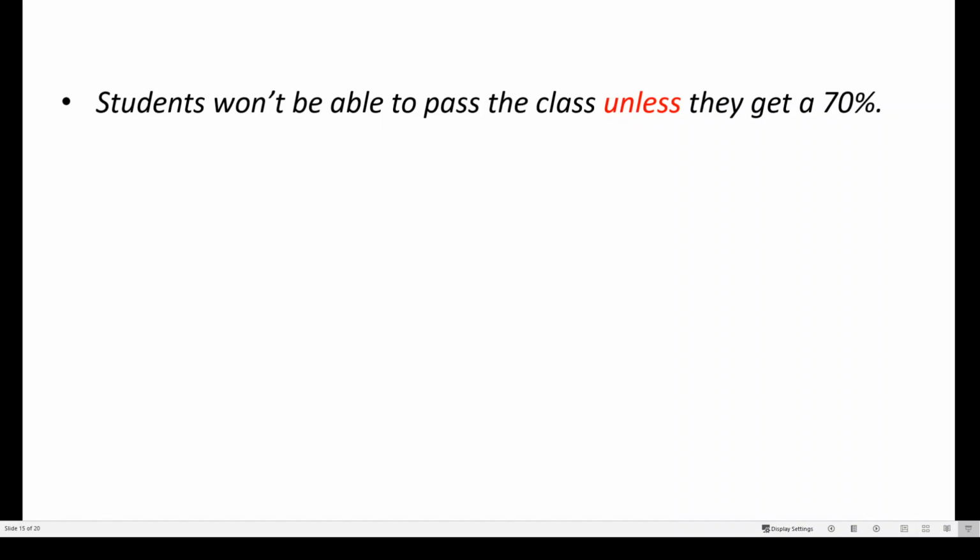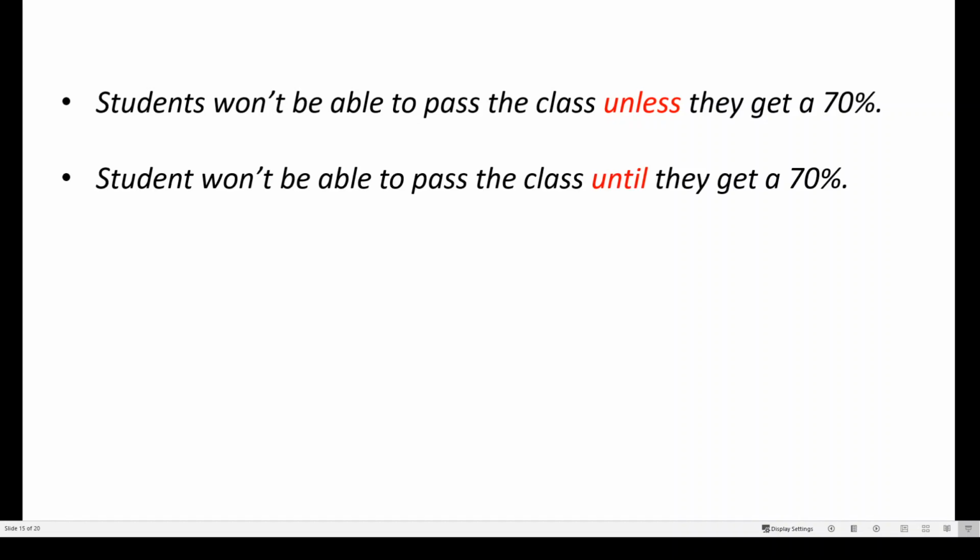Okay, so for example, we can say students won't be able to pass the class unless they get 70%. Or you could say students won't be able to pass the class until they get a 70%. Now, both sentences are grammatically correct, but only one sentence indicates that passing and getting a 70% will most likely come true.